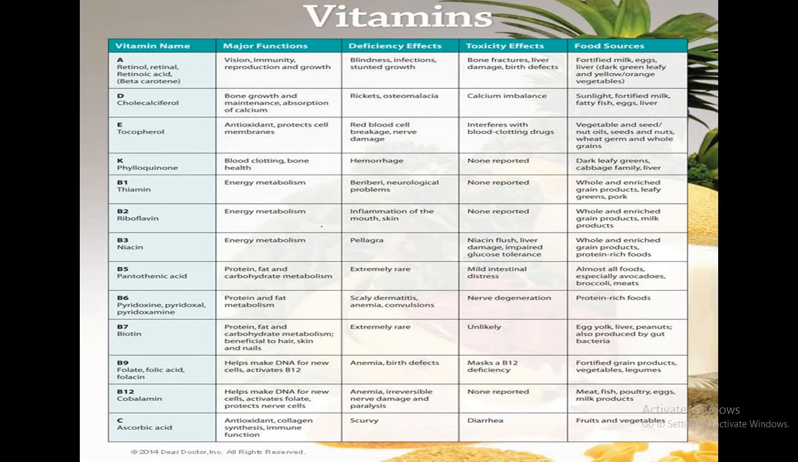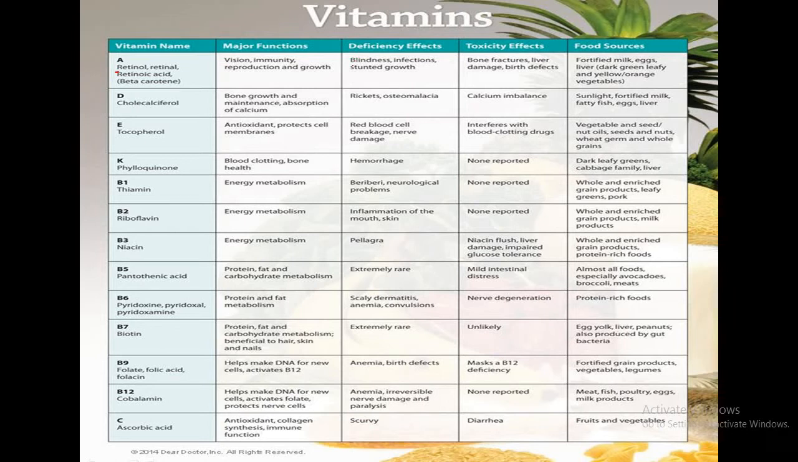Now, in detail we have to see different types of vitamins. So vitamin A, the chemical name is retinol or retinoic acid or beta carotene. The function of vitamin A is to help in vision. It provides immunity as well as helps in reproduction and growth.